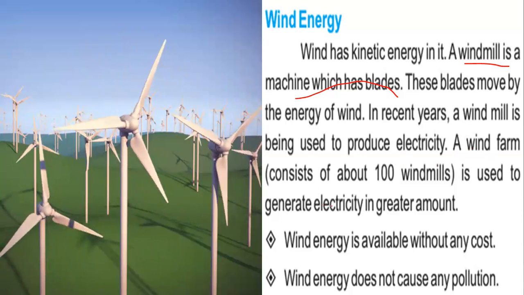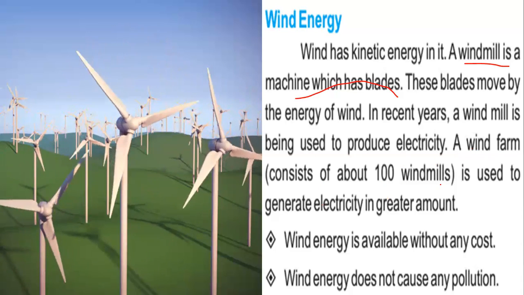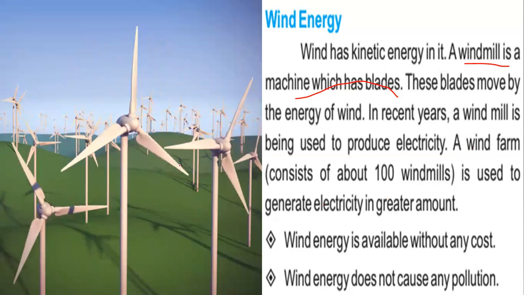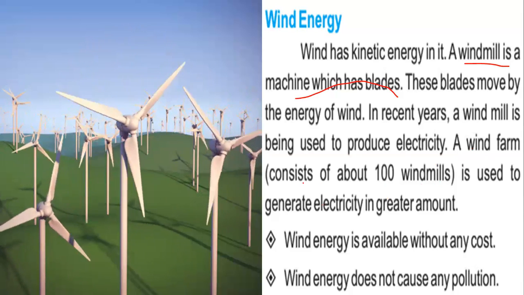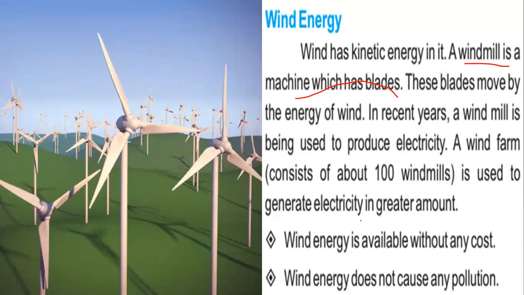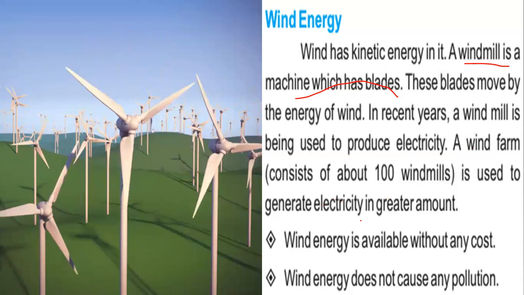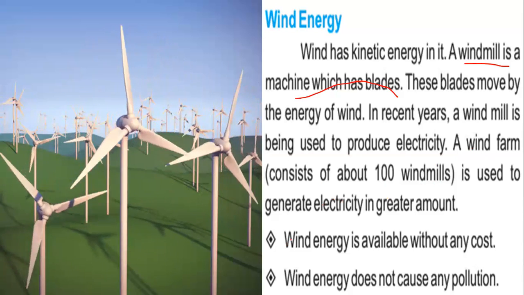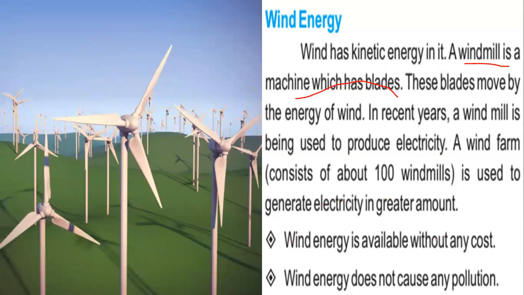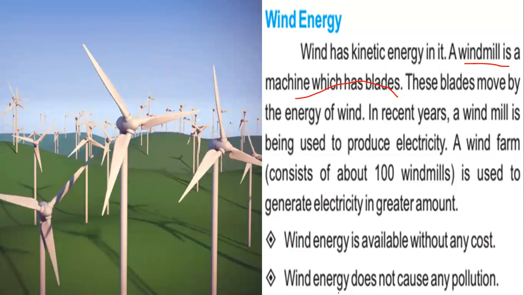So a wind farm consists of almost 100 windmills. So this is a wind farm. So we can make a very great amount of energy from them. So very important benefits of them: number one, wind energy is available without any cost, and number two, this energy does not cause any pollution. The same thing.